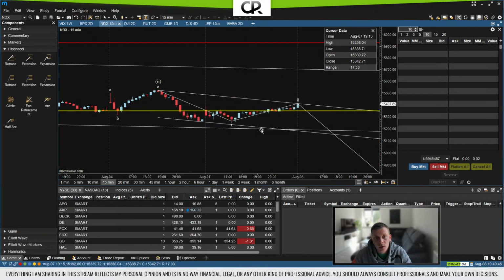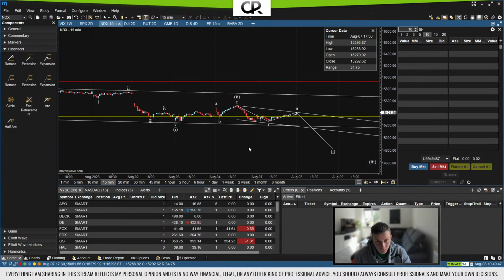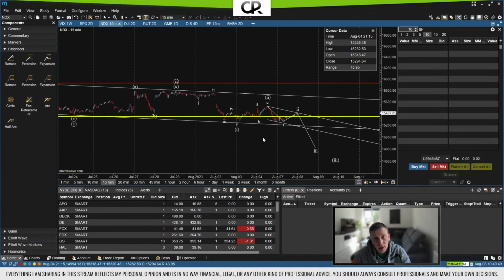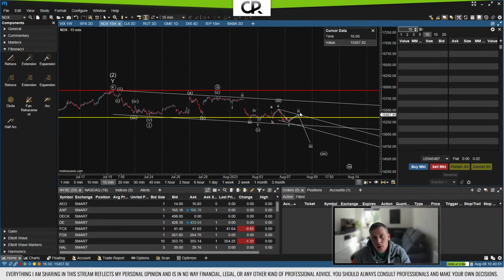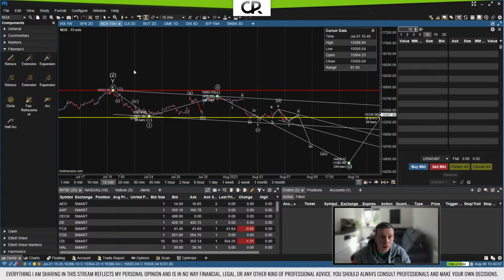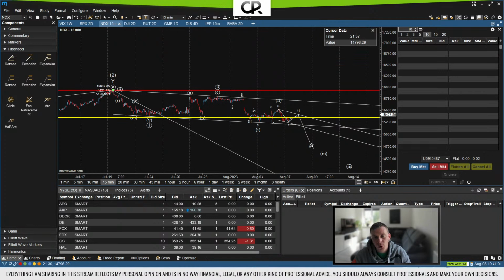So just to make sure we're on the same page. Anyway, assuming this is correct, then we would be right now in a third wave of a third wave. So that's this one here, of a third wave of a third wave, so in like three different third waves.